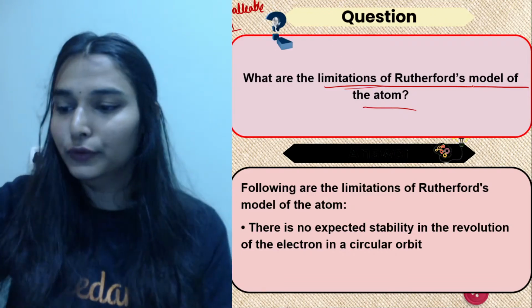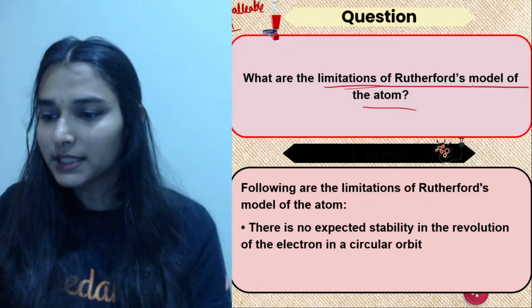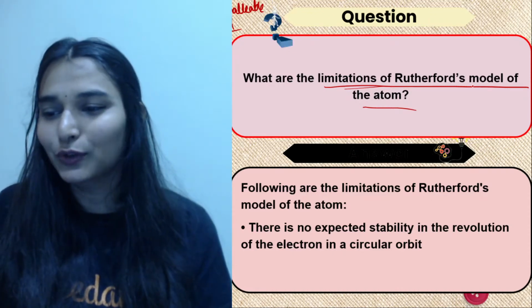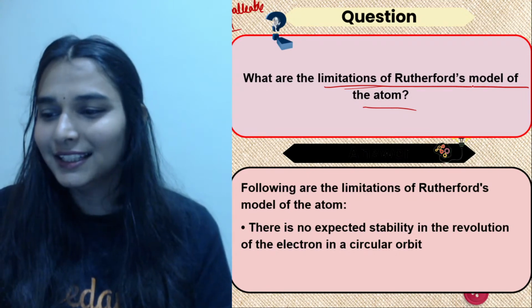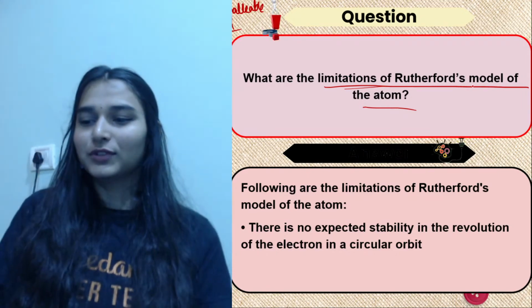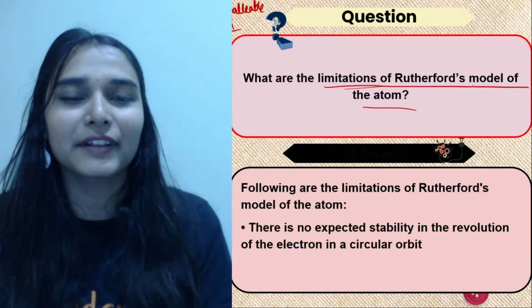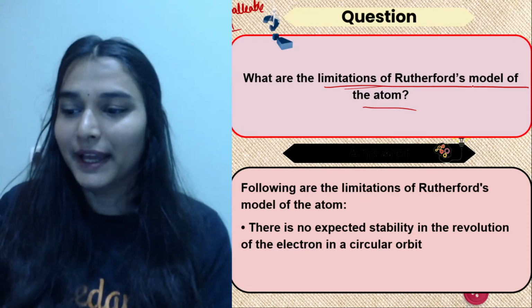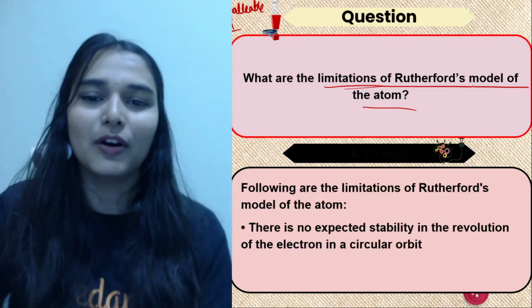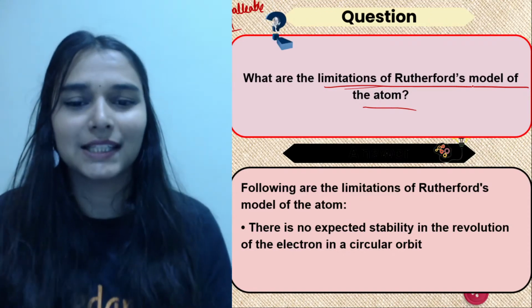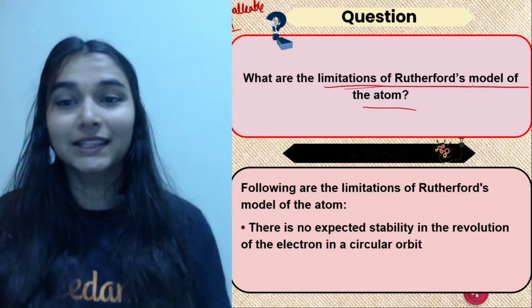So limitations क्या थे Rutherford के? Let me see the chat box. हाँ, yes, zinc sulfide screen was chosen by him. Okay, तो limitation क्या था? The stability of an atom could not be explained by him. True. Very good, guys. That's so awesome. I'm sure you're going to score good marks in the exam. Just know how to write the answers, है ना?